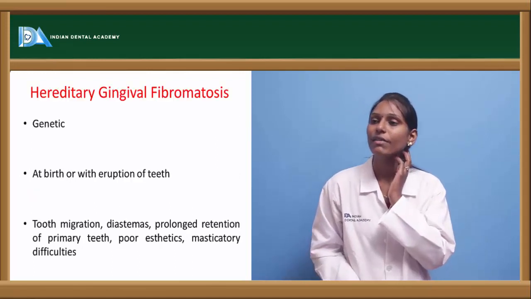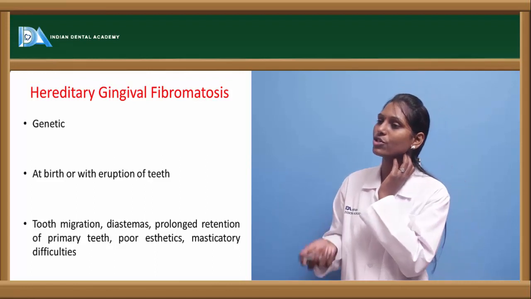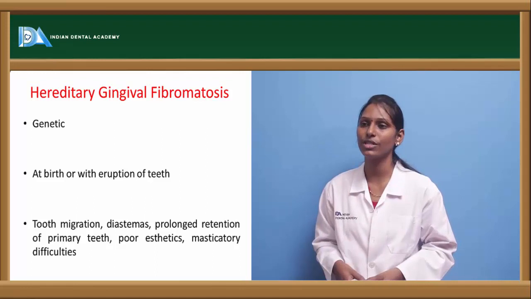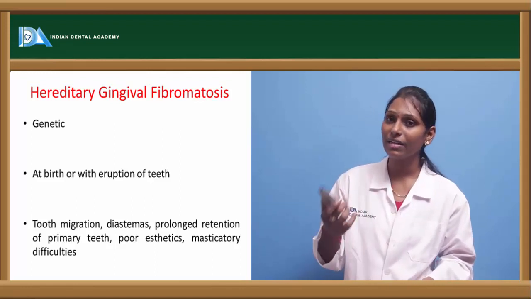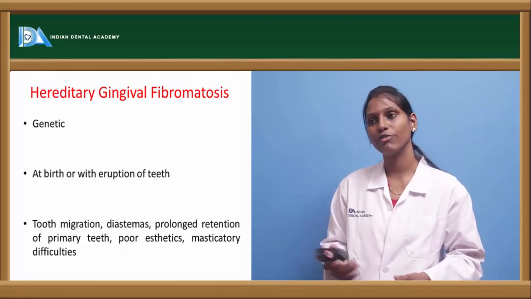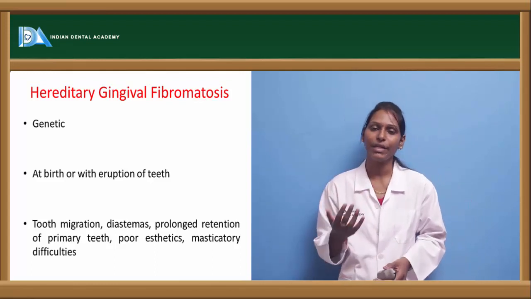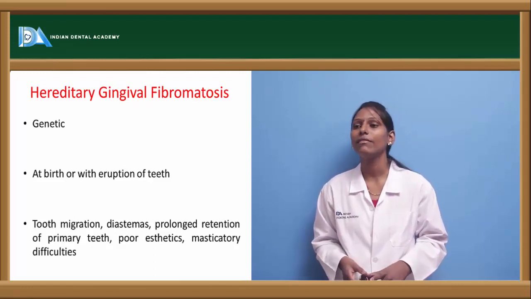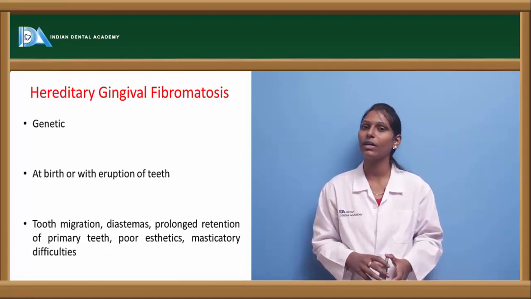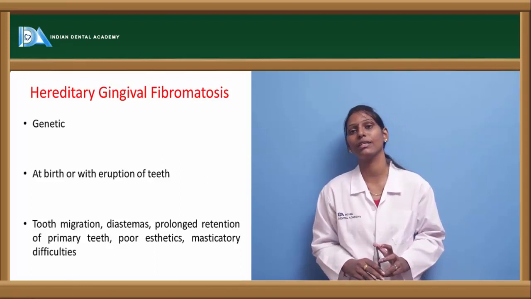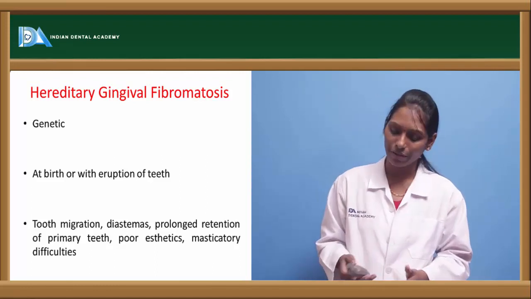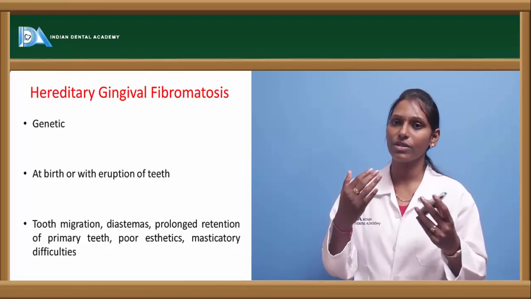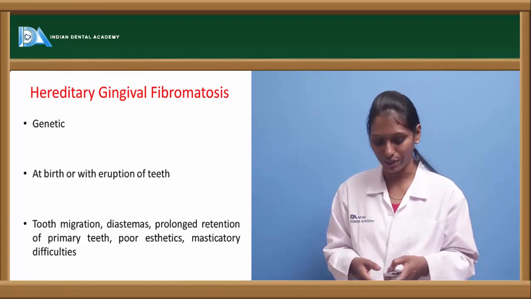Coming to hereditary gingival fibromatosis, it is usually a genetic disease, that is, it has a genetic predisposition. It can be seen even at the stage of birth, or when the teeth are erupting, either the primary teeth or permanent teeth; this disease usually manifests. There will also be tooth migration. The patient will have diastemas, there can be prolonged retention of the deciduous teeth and poor aesthetics. There will be difficulty in mastication also because of the overgrowth of gingiva, which comes onto the occlusal surfaces, and the patient will have difficulty in chewing.